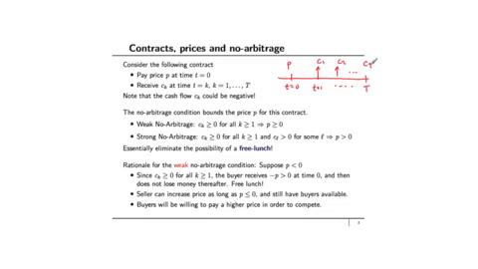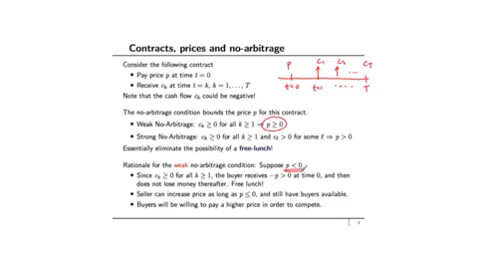Let's walk through the rationale for the weak no arbitrage condition. Suppose there exists a contract for which C_k is greater than or equal to 0. That means you get non-negative cash flows for all times in the future, but the price for such a contract is less than 0. So weak no arbitrage says the price must be greater than or equal to 0. Here I'm assuming that the price is less than 0, and let's see what happens.